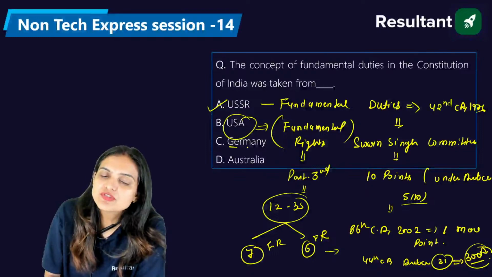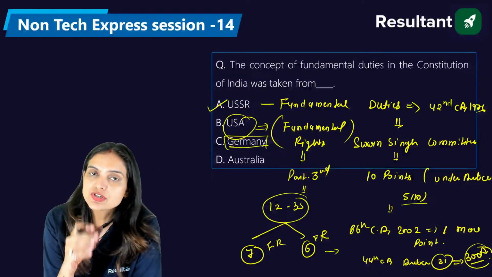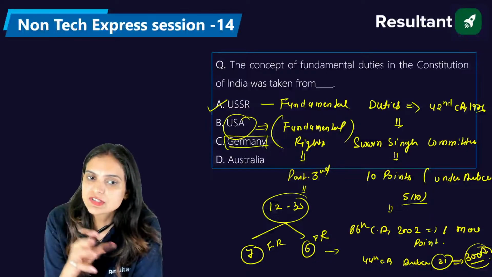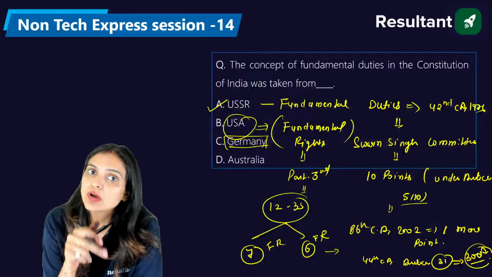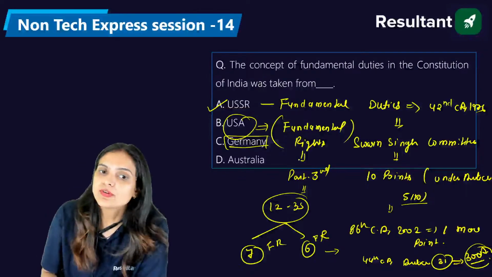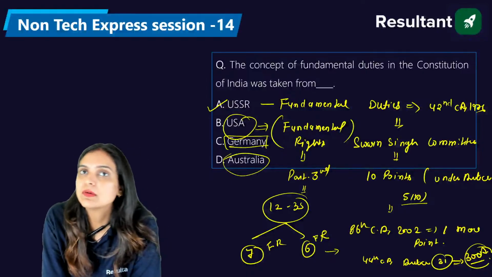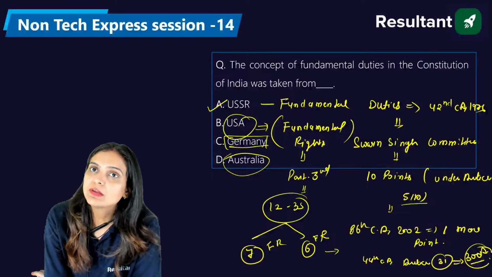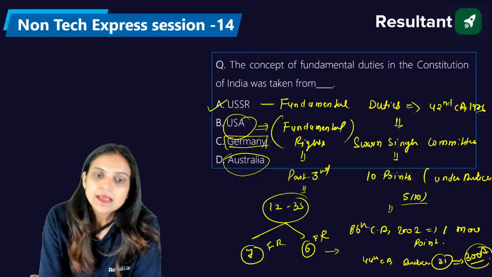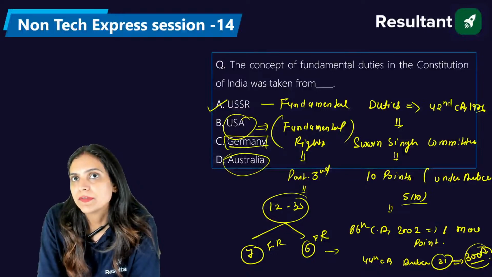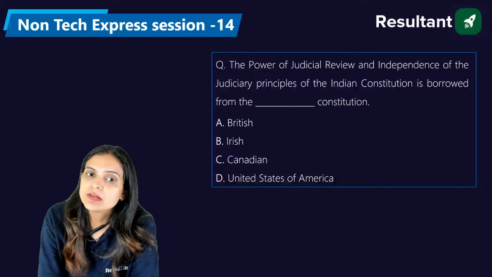Now, from Germany, we took the feature of the suspension of the fundamental rights during the emergency, and Germany also took that from the Constitution of Spain. That is why we call it the Weimar Constitution of Germany. From Australia, we took the feature of the joint sitting under Article number 108. Yes, the right to property we have removed from the fundamental rights. Now the right to property is a legal right.